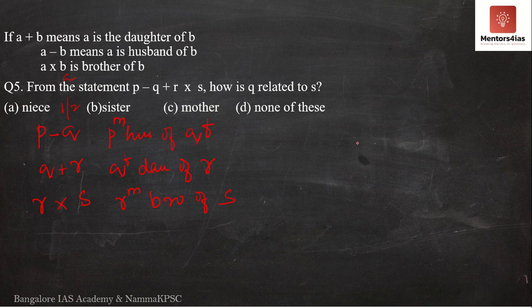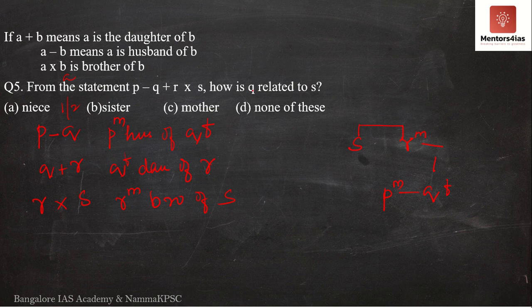But I should be able to draw the family tree over here. I have S and R, they are siblings. We don't know who their parents are. Now R married someone, we don't know whom. R is the brother of S, therefore R is a male. Now they had a daughter by the name Q, who's a female. Q married P, who is a male. So this is the relationship over here.